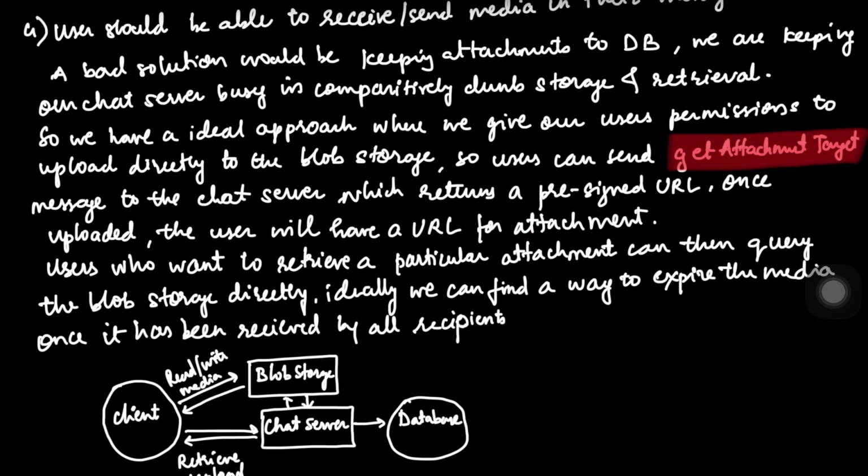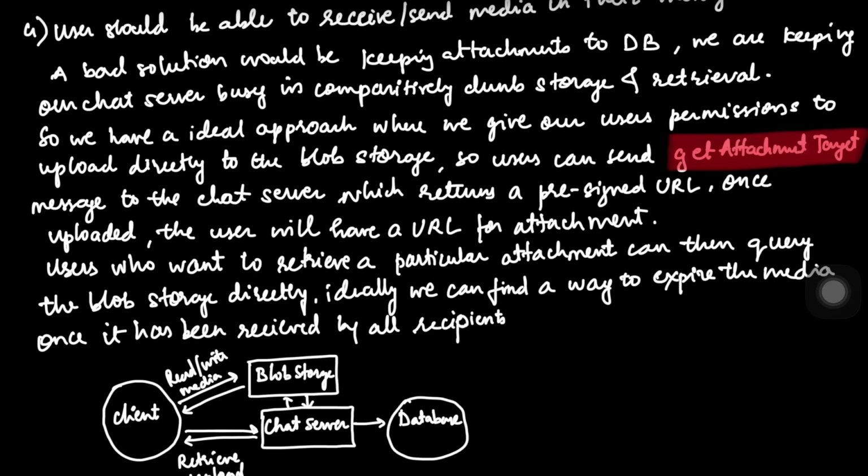So now let's look at the fourth functional requirement, where users should be able to send or receive media in their messages. Text is easy because it's a few bytes, but the moment a user hits send on a 4K video or a high resolution image, your system enters a danger zone. If you try to send that entire file through a WebSocket, you are going to block the pipe, and no other message can get through while that video is uploading, and your chat server will get choked, based on the memory usage which a video upload or a high resolution image might take.